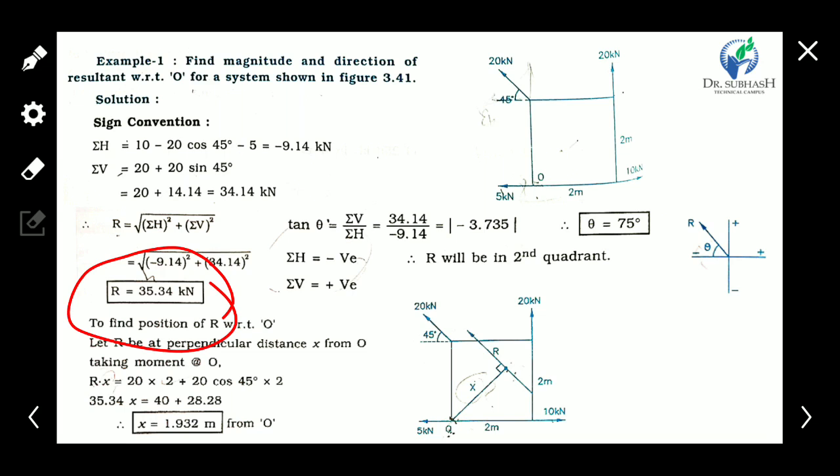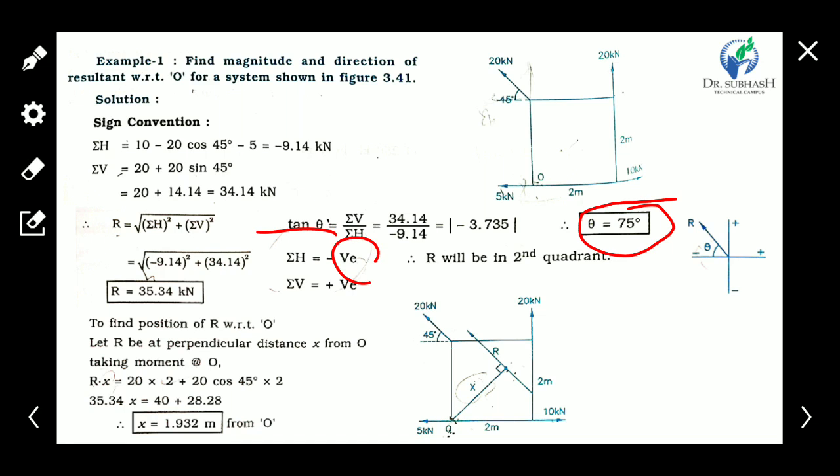And for the direction we have to find theta. Tan theta is equal to summation of vertical upon summation of horizontal, and the value of theta is 75 degree. Okay, clear? Now the summation of horizontal is negative and vertical is positive, so the resultant lies in the second quadrant.